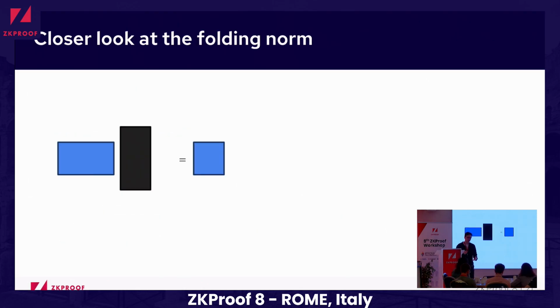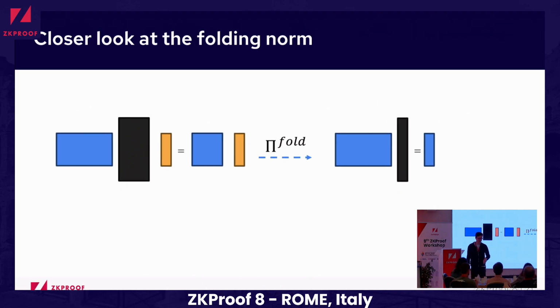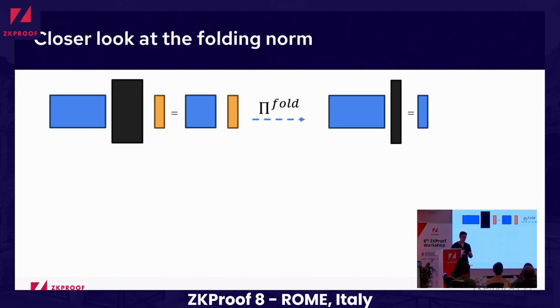So let's take a look at the folding norm. Remember this image, that now we wanted to perform folding. So what happens? We just take some random challenge, and then our protocol pi fold turns into some output relation. And now, if you think about this, this challenge comes from some challenge distribution.